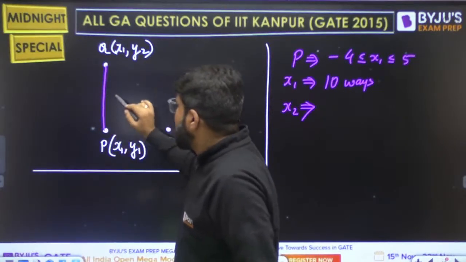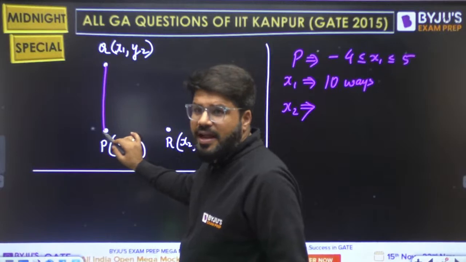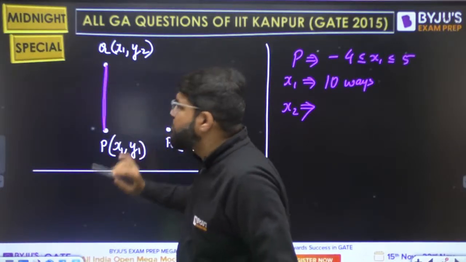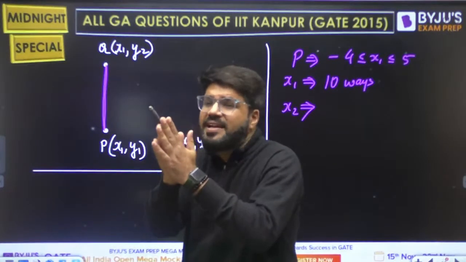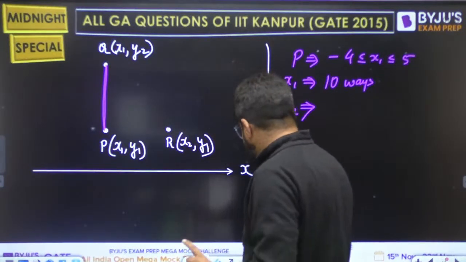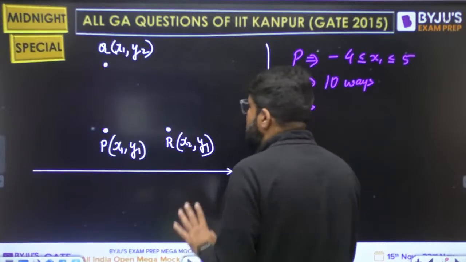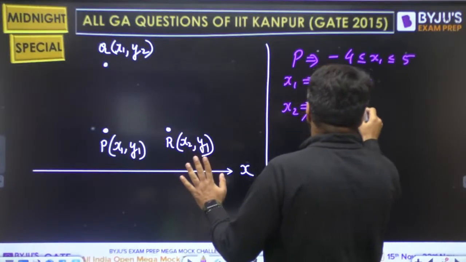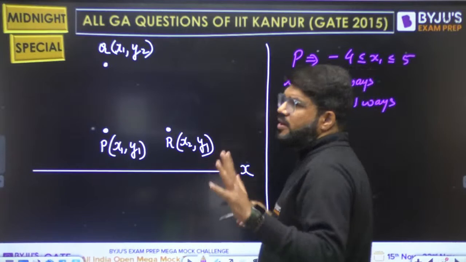This is a line. If you make the x of P and R the same, this also becomes a point and then it shrinks to a line. It is no longer a triangle. So both the coordinates cannot be the same. So x2 cannot be equal to x1. So there will be 10 minus 1 ways. Rest all coordinates it can use. Na?